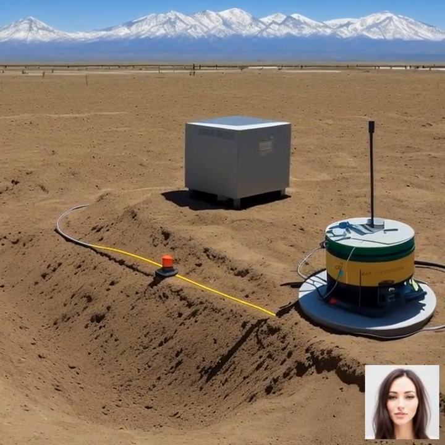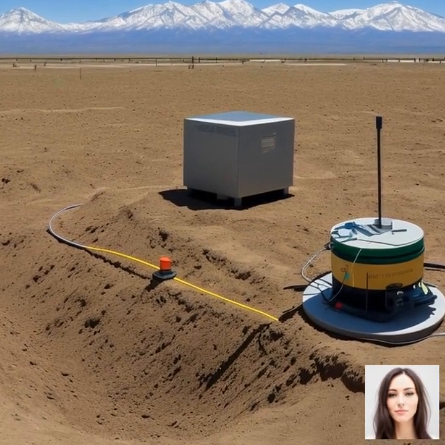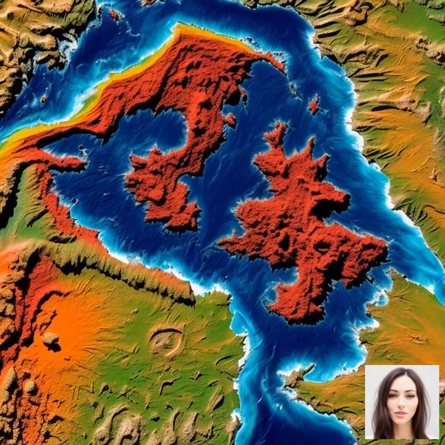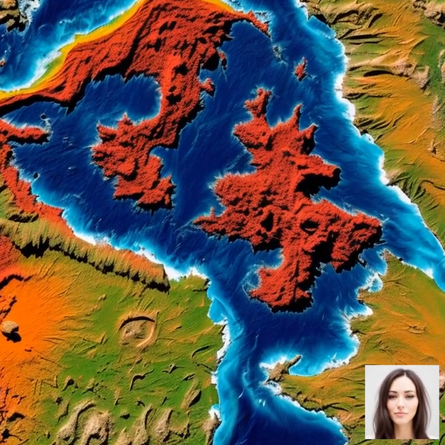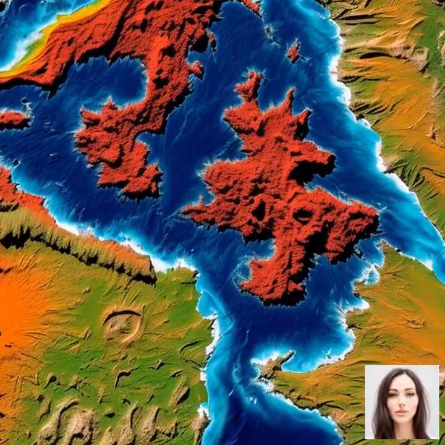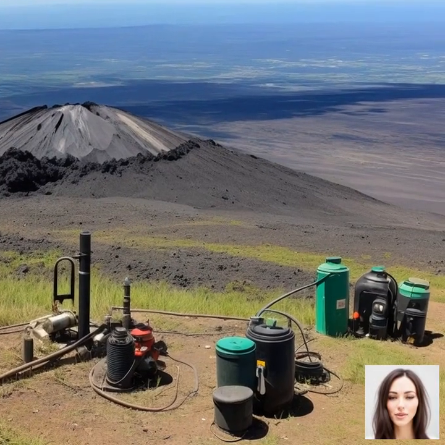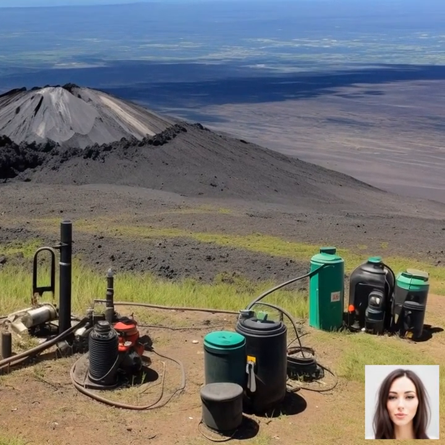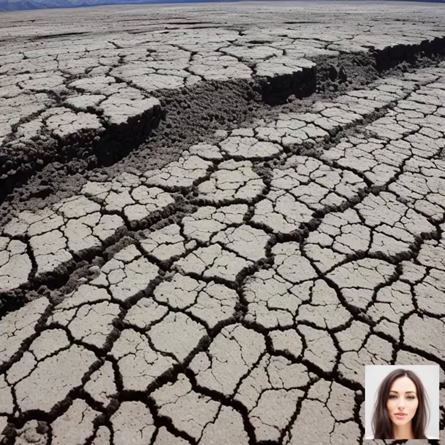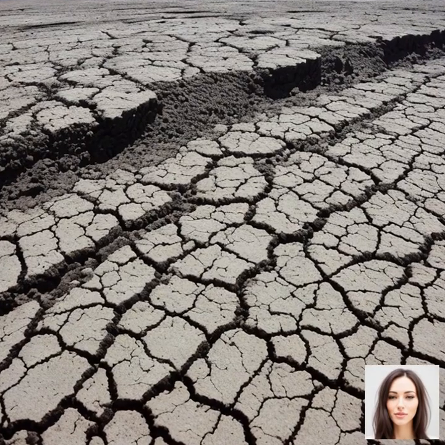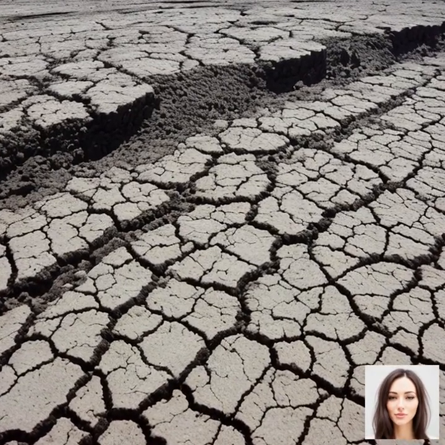let's analyze the methods used to monitor and predict them. Monitoring and predicting volcanic eruptions are crucial for hazard mitigation and public safety. There are several techniques employed by scientists to gather valuable information for eruption forecasting, including seismic monitoring, gas measurements, and ground deformation studies. First, let's talk about seismic monitoring.